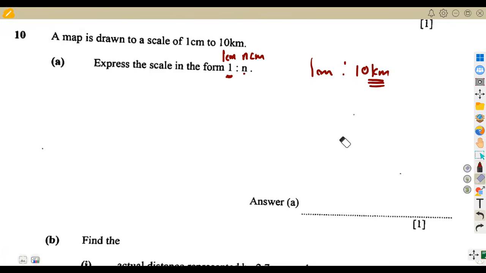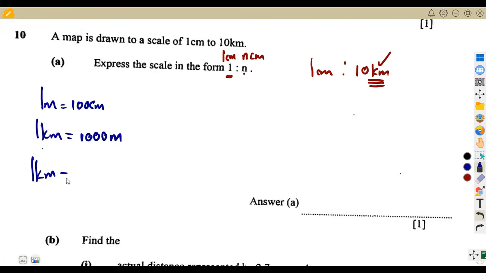But the moment we are to express in this form where we do not have the unit, unless they write here 1 centimeter as to any kilometers, we can't assume. So we are supposed to change the kilometers to centimeters. Remember, in a meter, we have got 100 centimeters. In a kilometer, we have got 1,000 meters. So that means in a kilometer, how many centimeters do we have? It's going to be 100 times 1,000, which is 100,000 centimeters.